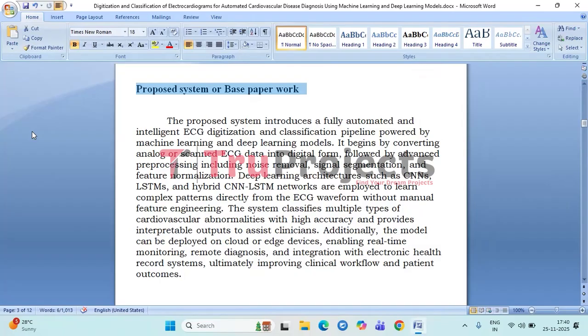Moreover, it is designed for flexible deployment on cloud platforms or edge devices, enabling real-time ECG monitoring, remote diagnosis, and seamless integration with electronic health record systems. Overall, the proposed system enhances diagnostic speed, accuracy, and accessibility, ultimately improving clinical workflows and patient outcomes.